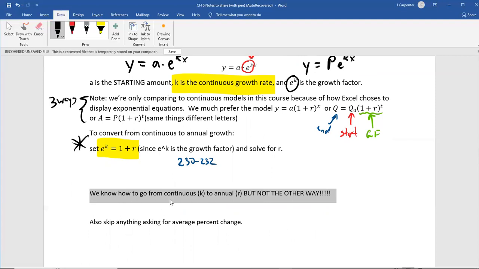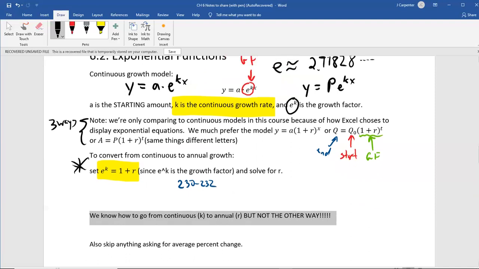Also, in your homeworks, if you ever see any problem that asks you to go r to k, skip it. If you ever see a problem that asks you about average percent change, skip it. It's above our pay grade. We're not doing it. It's in a chapter we're not covering. But they still somehow managed to shoehorn those problems into multiple parts of problems from chapters 6 or 8 or 9. And those are good problems, but I can't just say not to do part B, but you won't be graded. Don't worry. Same as with the midterm, we had one of those.